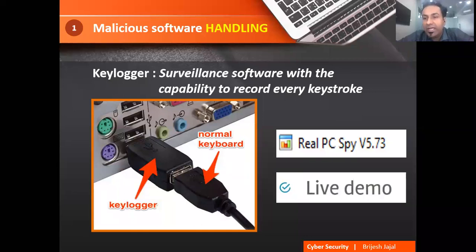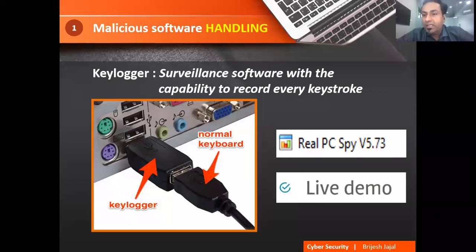Now you can remove this device, take it home, and check what this user has typed, starting from morning till evening. Each and every character typing information is available. So such are the uses of keyloggers. Now this is surveillance. There are two different factors. When a technology is given, we have a chance either to use it or to misuse it. So this is used by both kinds of people.